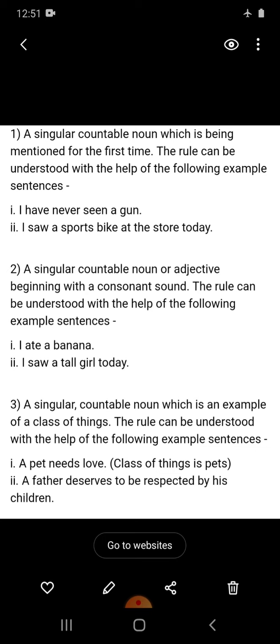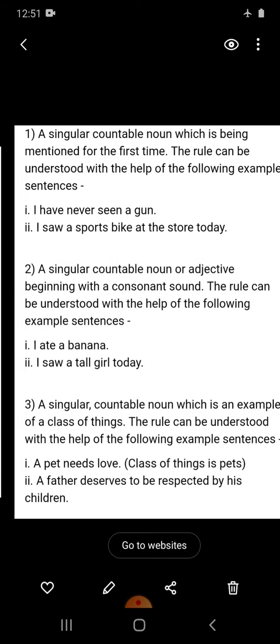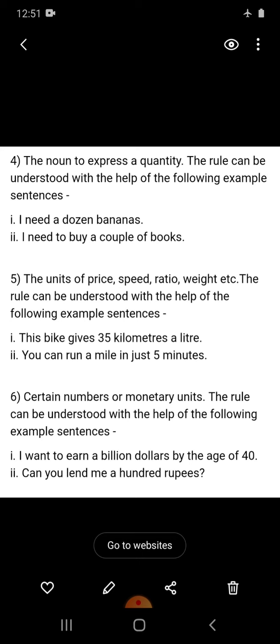A singular countable noun which is an example of a class or thing. A pet needs love. Actually, we are not talking about a particular pet, we are talking of a class. The noun to express a quantity. The rule can be expressed with the help of the following example: I need a dozen bananas. So it is expressing quantity, how many bananas there are.